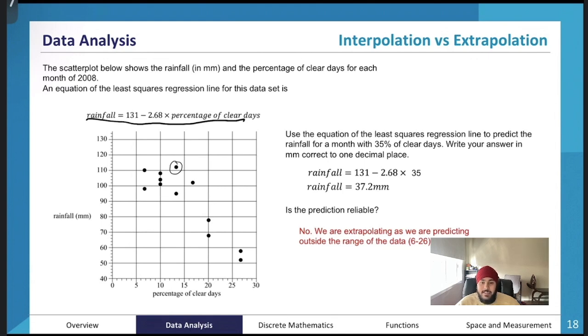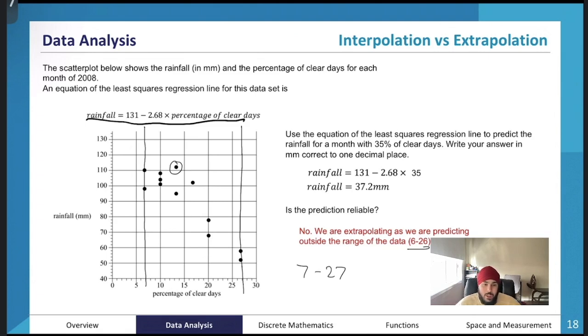Now the question is, is this prediction reliable? And the answer is no. The reason for that is, if you look at the data, what's the range of the data? The data ranges from around 7-ish to 27, let's just say. So the data ranges from 7 to 27, or in this question, it's given as 6 to 26.